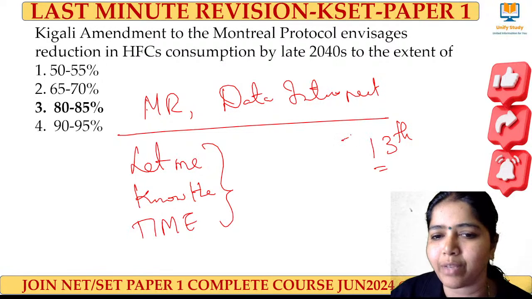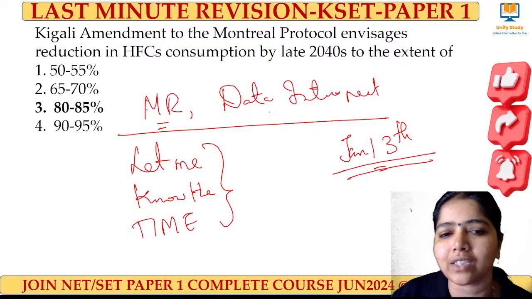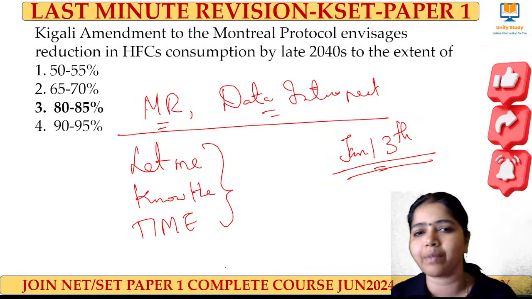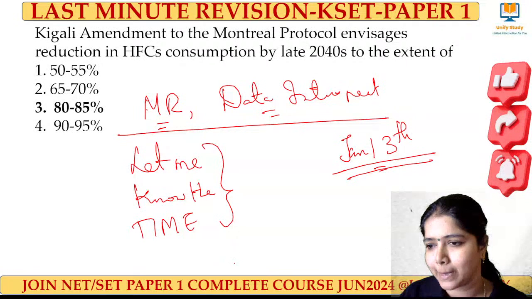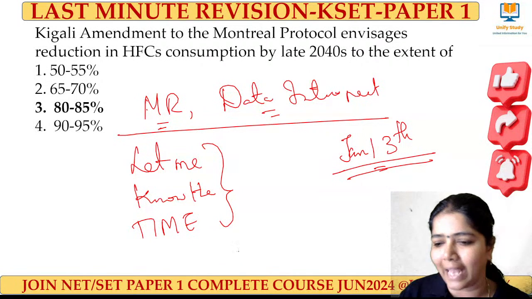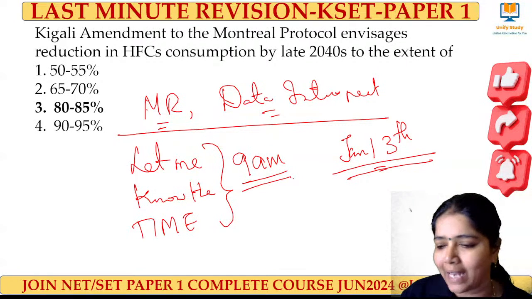As we have your examination on January 13th, tomorrow I am planning to take a class on mathematical reasoning and data interpretation. Can you please tell me the timings? 9 a.m., okay?